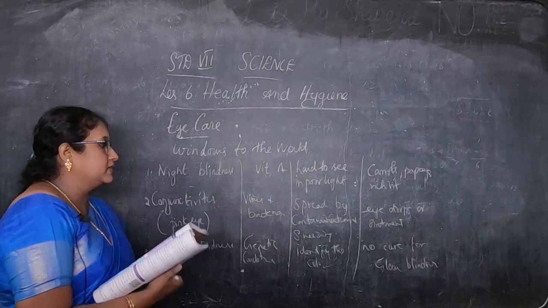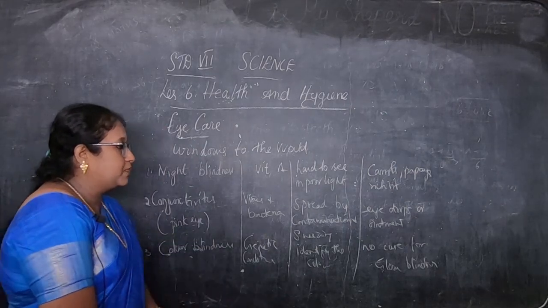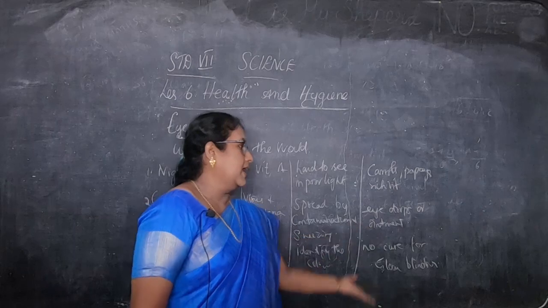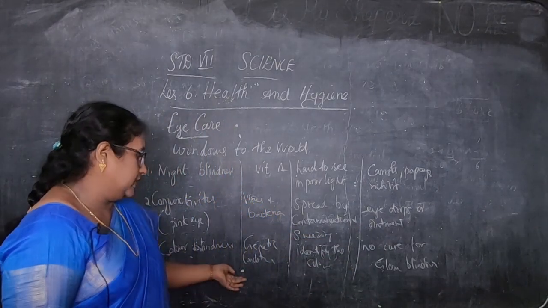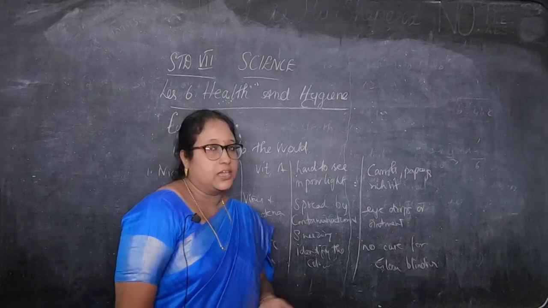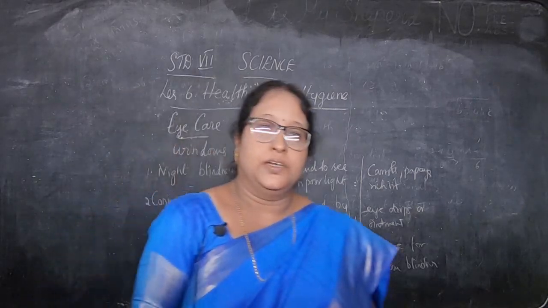Conjunctivitis is pink eye, caused by viruses and bacteria and spread by contamination and sneezing. Eye drops or ointment are the remedies for this. And color blindness is a genetic condition where it is difficult to identify colors, and there is no cure.